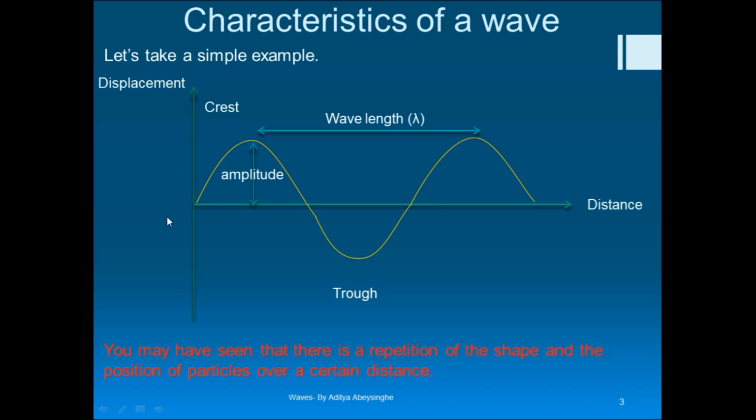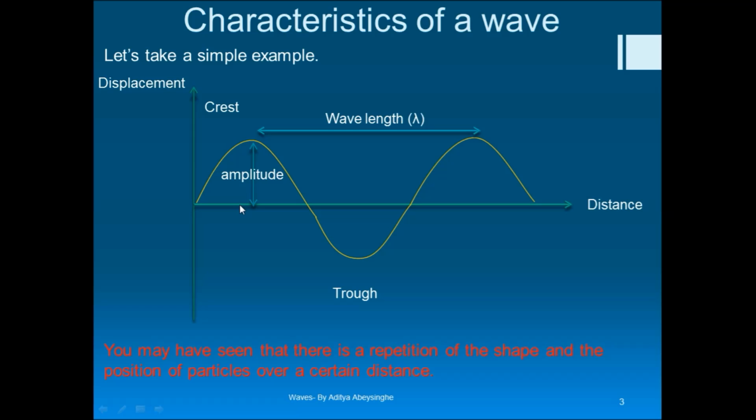This is the mean position, and this is a graph of displacement over distance. If you disregard the sign, the distance from the base, the horizontal x-axis, to the highest point, the crest, is the same as the distance from the base to the trough. So crest and trough are the same distance, but when you take the displacement, we say that the highest displacement is the crest and the lowest displacement is the trough.